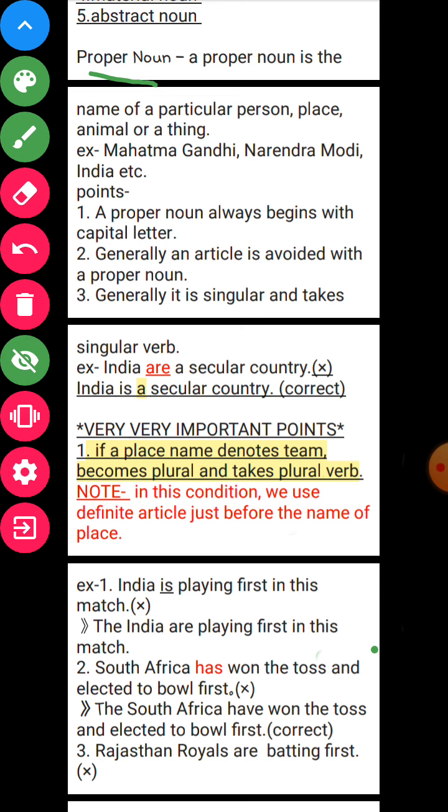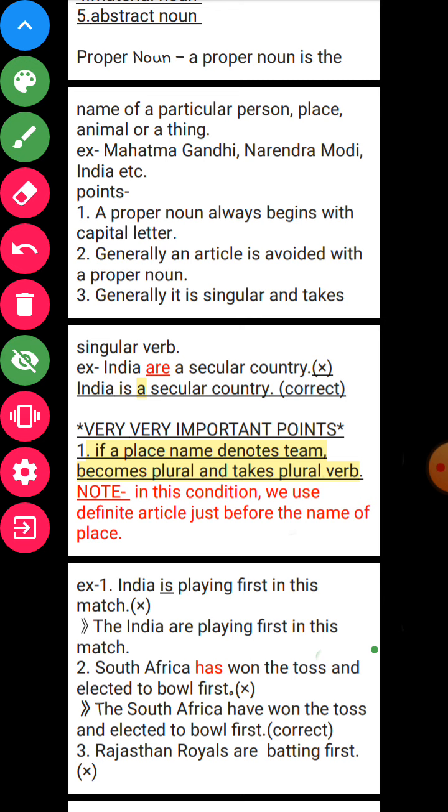Means, we can say a proper noun is that which exists only one on this earth, that is a masterpiece. If we take the name of India, it is only one in the world, so India is a proper noun.